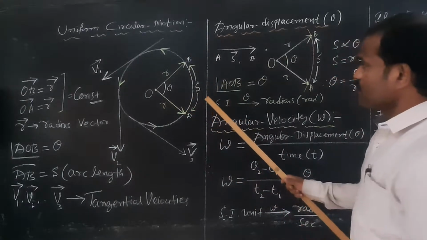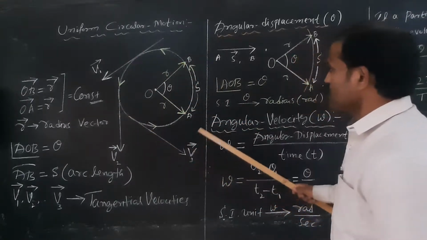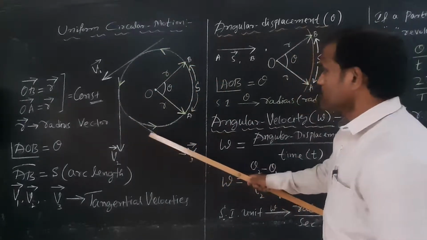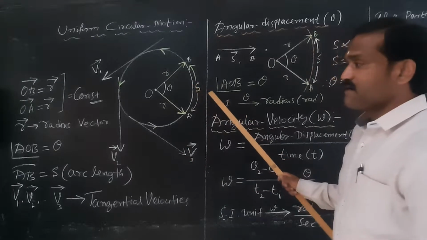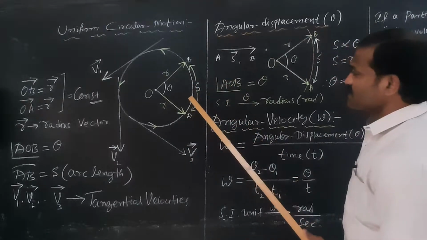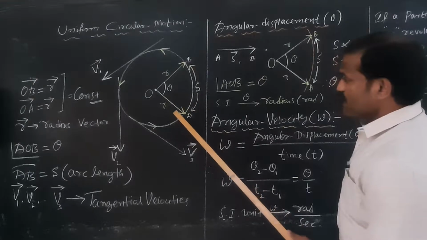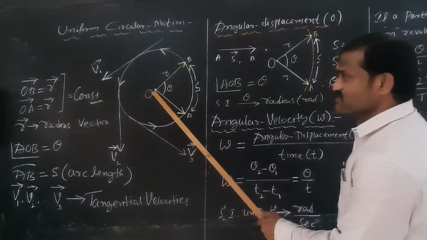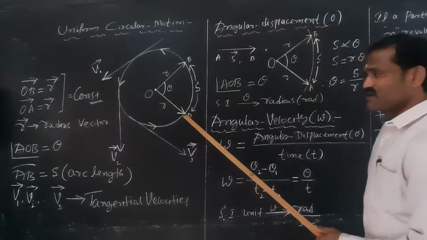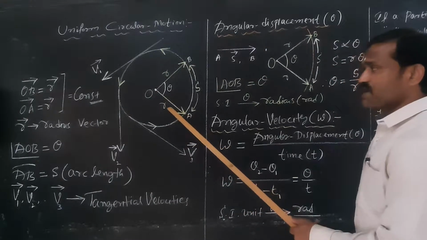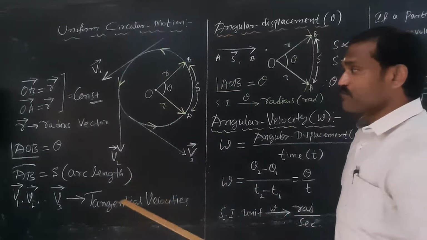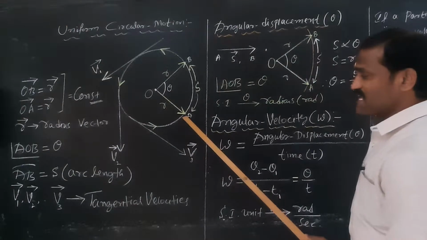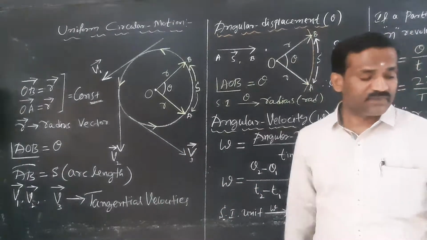Consider a particle moving along the circumference of the circle, or moving in a circular path, with a constant speed, right? OA and OB: a line drawn from the center of the circle to a point on the arc is called the radius vector.